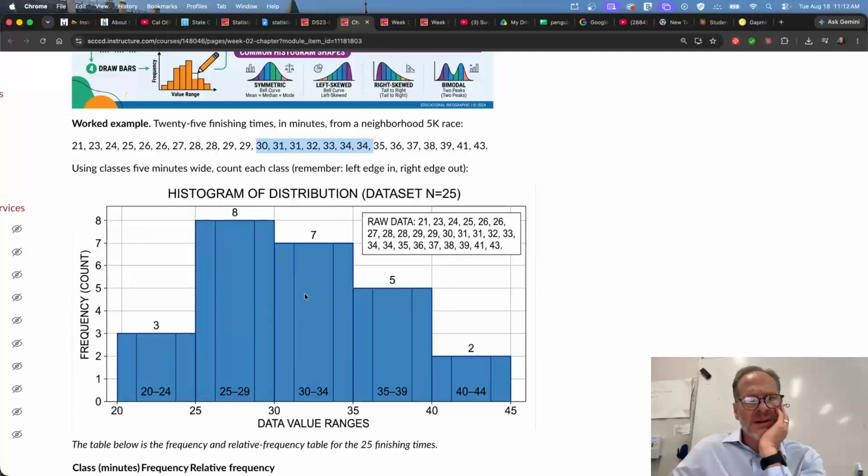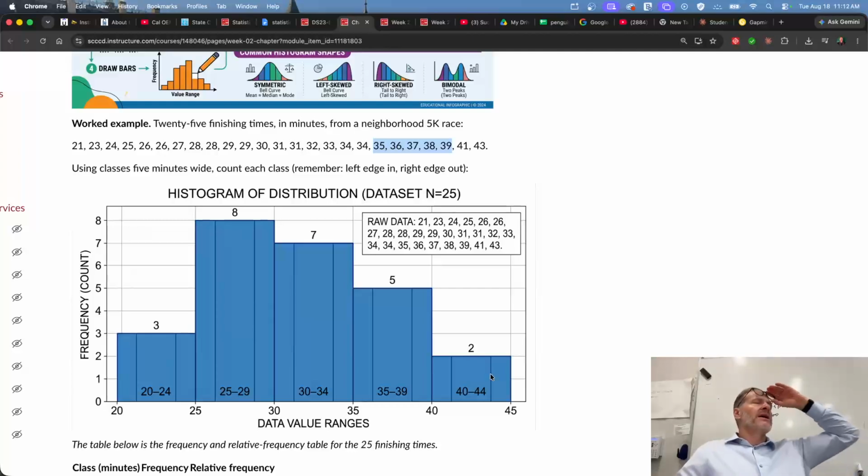These would go in that one, and then these would go in this one, and these last 2 would go in that one, okay? And notice a histogram is quantitative, numerical, right? Like these are numbers up here. And so we're saying, okay, which numbers go into which group, which class, and how many of them are there in that group? There's 3, there's 8, there's 7, there's 5, there's 2.